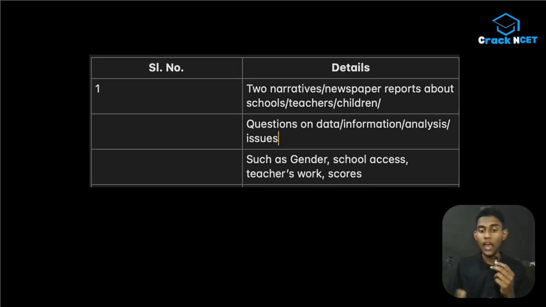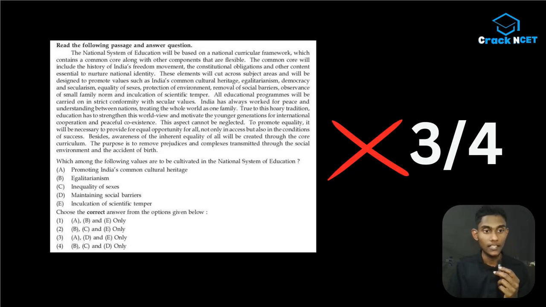Actually, if you have watched the strategy video, you know the questions you can expect like question number 1, 2, 3. That's the same pattern we have seen in 2023 as well as 24. This kind of question will be coming from the first unit.